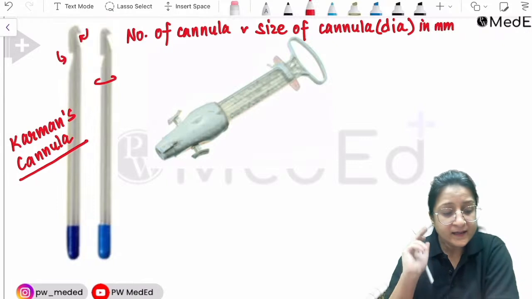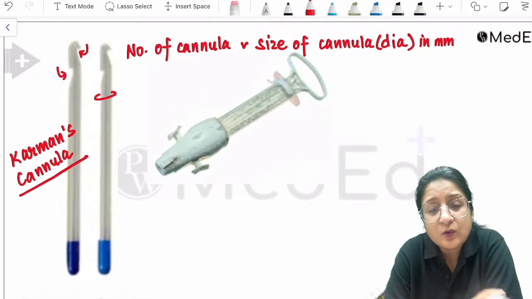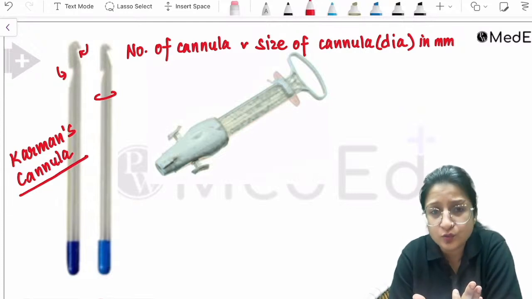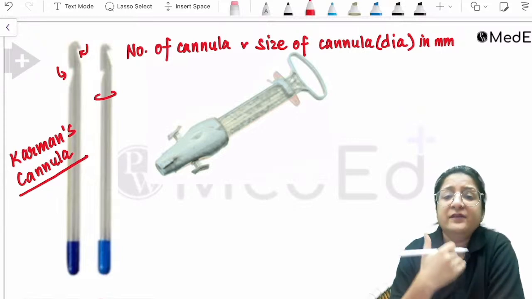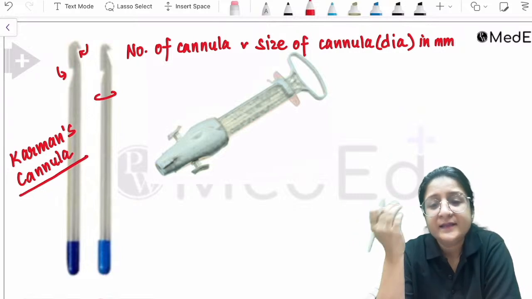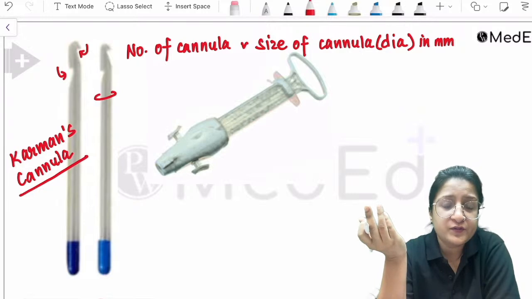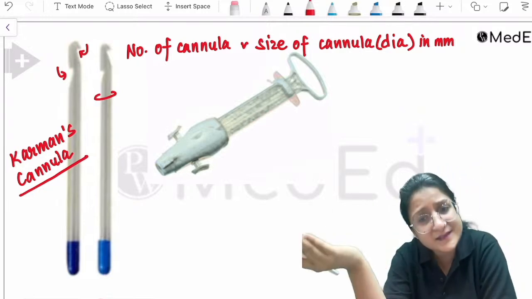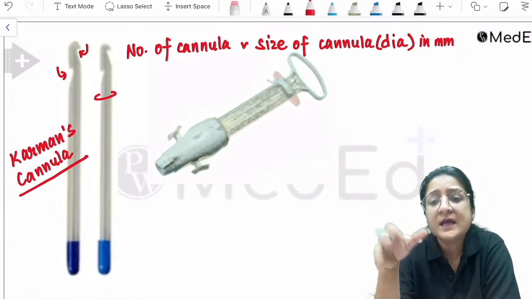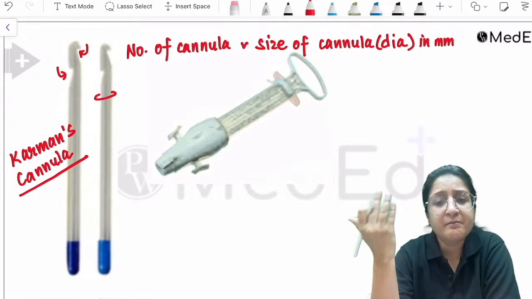Then another question they ask you is that this number of cannula is also going to decide which cannula we are going to use. For example, if we are going for suction and evacuation in a uterus that is 6 weeks in size, or the period of gestation is 6 weeks, then we will use a number 6 cannula. If it's an 8-week size uterus, or an 8 weeks pregnancy, then we use a number 8 cannula.